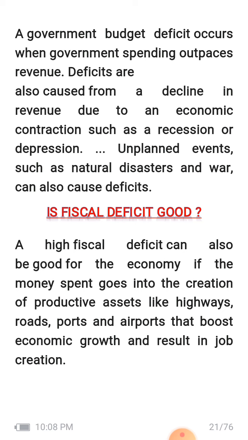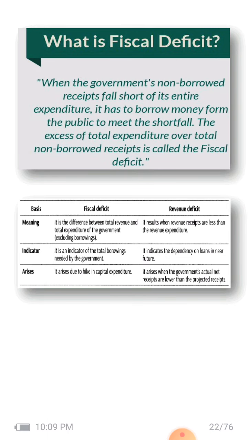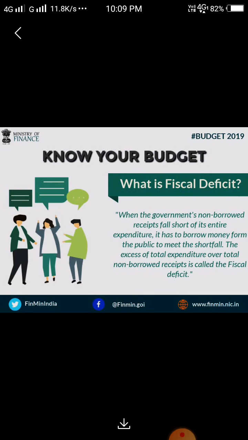Unplanned events such as natural disaster and war can also cause fiscal deficit. A high fiscal deficit can also be good for the economy if the money spent goes into creation of productive assets. That's why it is sometimes good, like highways, roads, ports, airports, that boost economic growth and result in job creation, right?